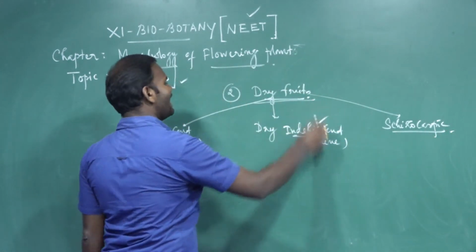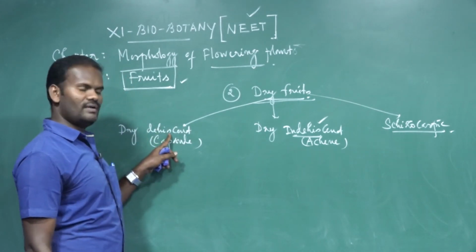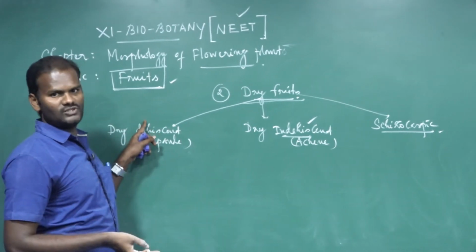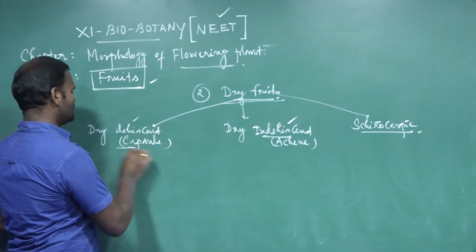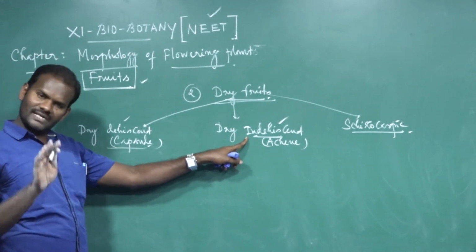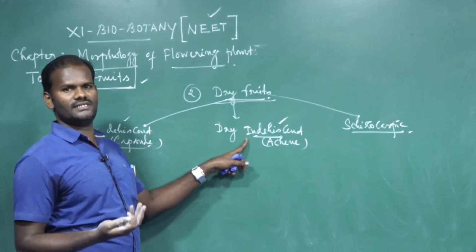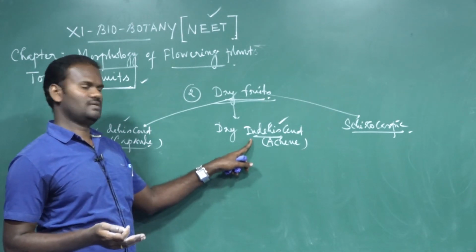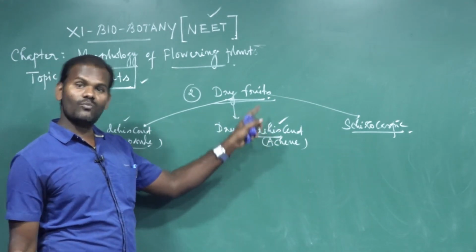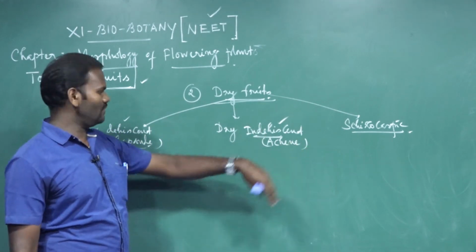Based on the nature of the pericarp, the first one is dry dehiscent. I mean the pericarp is dry in condition, and they split open at maturity. These are called dry dehiscent. It is also called capsular fruit. Dry indehiscent: the pericarp is in dry condition, but they do not split open at maturity to liberate the seeds. How do they liberate the seeds? By decay of the pericarp. These are also called achenial fruit. Schizocarpic has characters of both dehiscent and indehiscent. I will explain one by one.